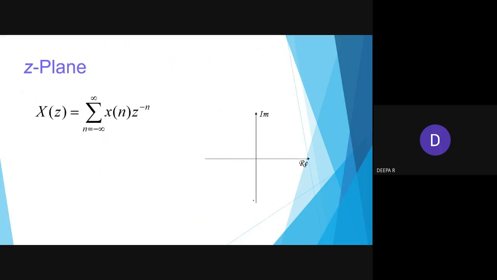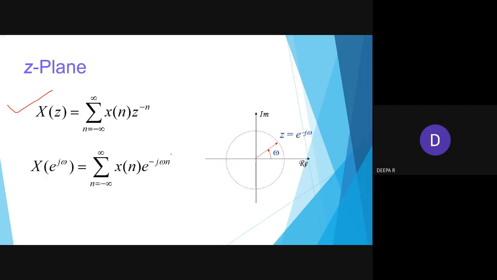The next thing, we are going to see the z plane. In this plane you see the same formula, so everywhere we'll write the formula. You have to remember X of z equal to summation n equal to minus infinity to infinity x of n z power minus n, and it will be represented in real and imaginary terms. So how? This is the Fourier transform. Here it will be in exponential format.